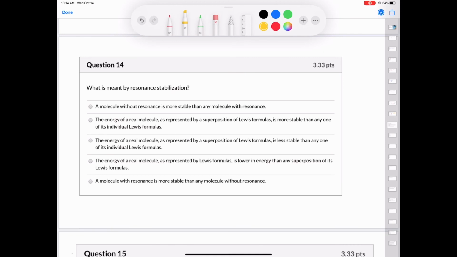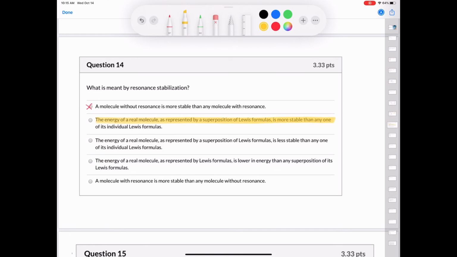The next question, what is meant by resonance stabilization, is just a qualitative question to make sure you understand what resonance stabilization means. First one, a molecule without resonance is more stable than any molecule with resonance. Well, we know that that's not true because resonance helps to stabilize a molecule. The next one, the energy of a real molecule is represented by a superposition of Lewis formulas, or several Lewis formulas, is more stable than any one of those individual Lewis formulas. Well, that's what resonance stabilization is.